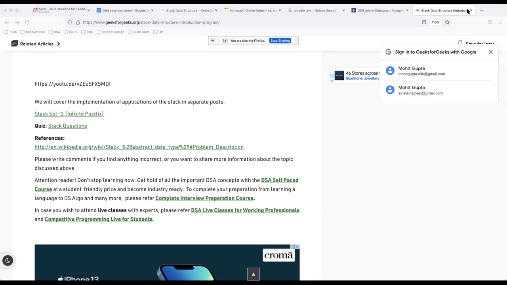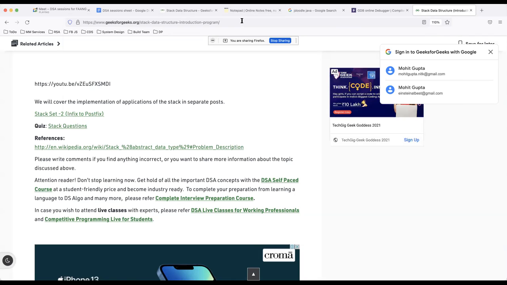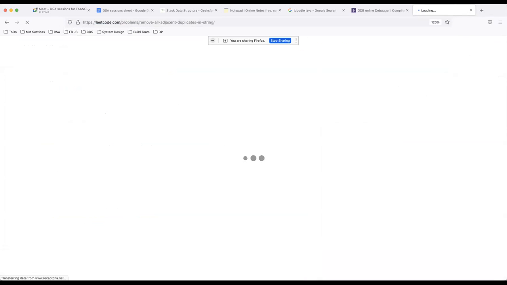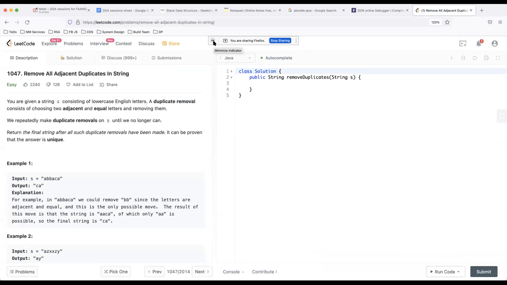Remove all adjacent duplicates in the string. Yeah, this is a pretty interesting problem actually. Let's try to do this problem. I planned this session for the doubts, but since we didn't have any doubts, I'm jumping onto the problems. I'll give the list of problems at the end of the session, around 20-25 problems that we'll be doing on stacks in the coming sessions. But for now, today we'll do a few problems that I have in mind.